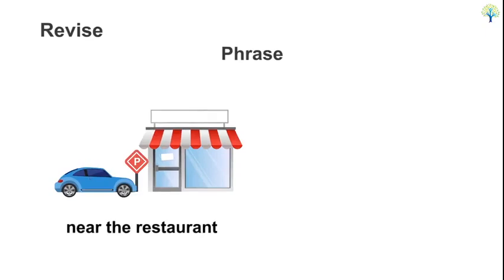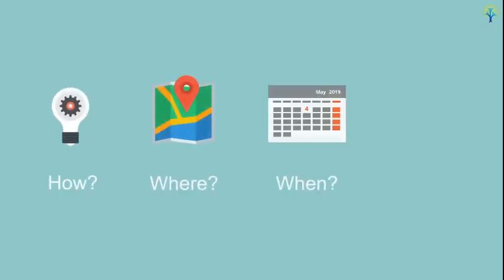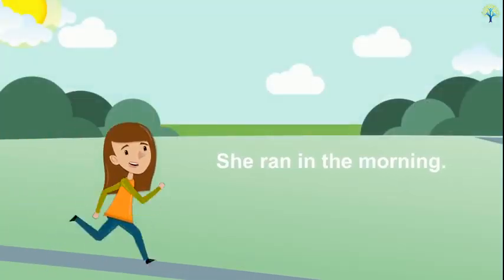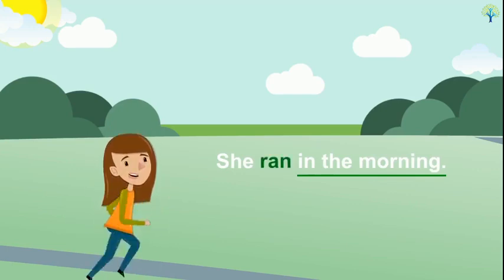A phrase is a group of words in a sentence which does not express a complete thought. For example, near the restaurant or last night. Adverb phrases give more information about questions like how, where, when, or why something was done. The time an action was performed can be an adverb phrase. For example, she ran in the morning. In the morning gives more information about the verb run. It is an adverb phrase.